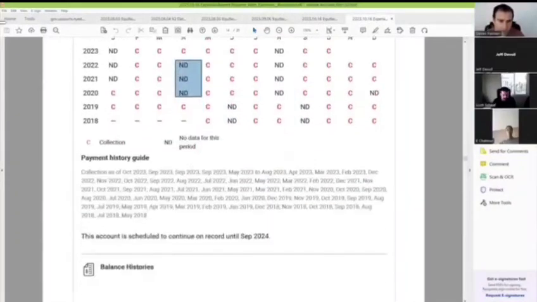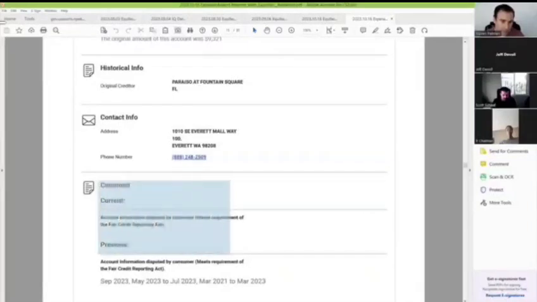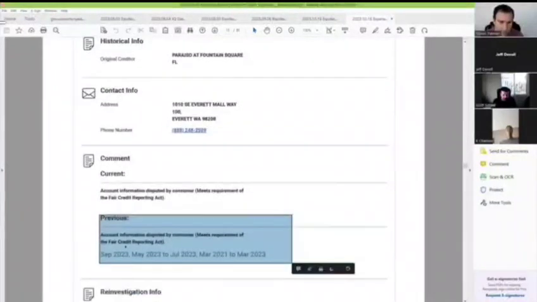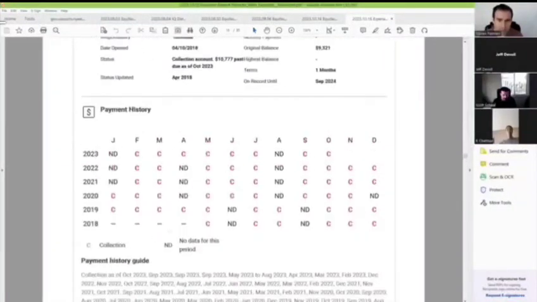Okay, but here's what I want to show you down here. There's this comments section. Your previous comments, accounts disputed by the consumer. Here, look at the months. September 2023, May of 2023 to July. So May, June, and July. But see, then there's a space here. March of 21 to March of 23. So April of 23 is missing, right? We go from March of 2023, April's missing, to May of 23, and in July, there's no August, and then September, right? And we go back up here.